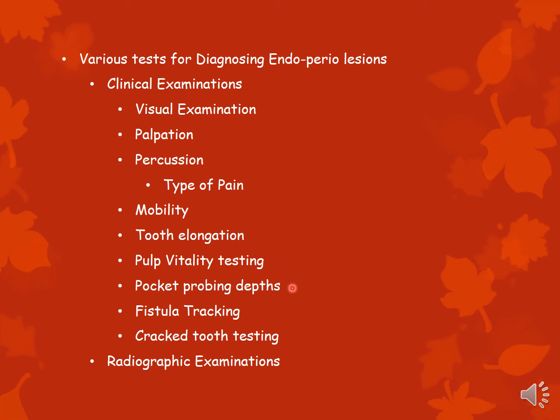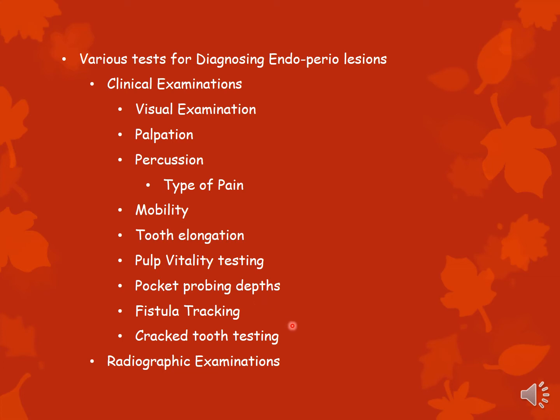Pocket probing, of course, by using your Williams probe, etc. Fistula tracking. Now, fistula tracking we have discussed when we spoke about complex pockets in the chapter on periodontal pocket, where I mentioned how you can use a gutta percha point to track a complex pocket.